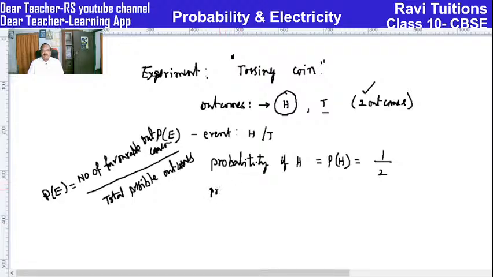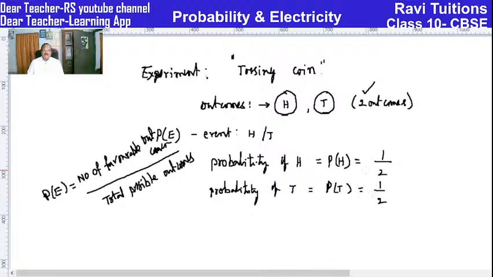At the same time, probability of getting tails, that we call P(T). Even for tails, the favorable outcome is only 1. Therefore 1 upon total possible outcomes, which is 2.